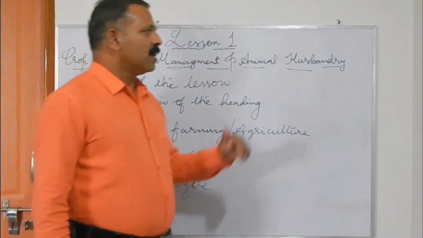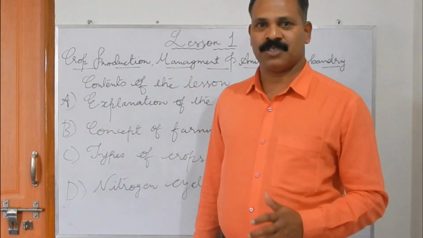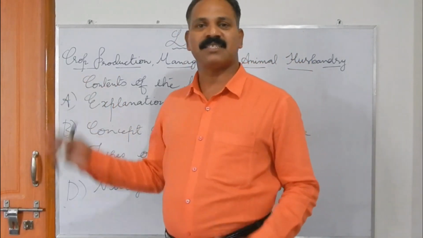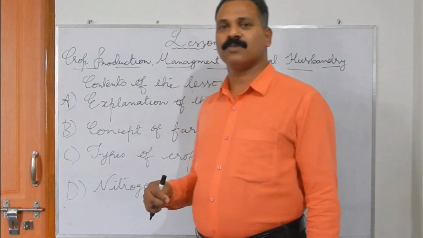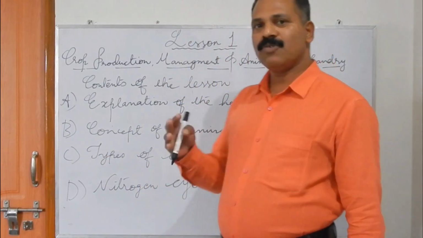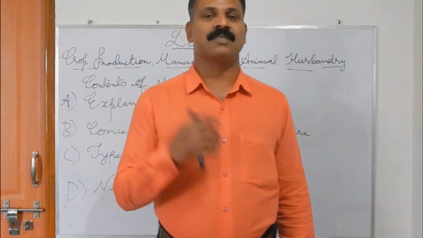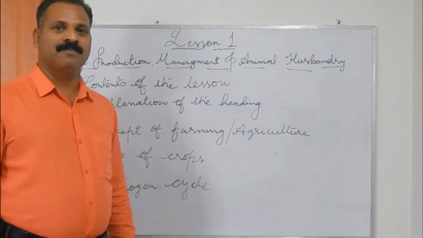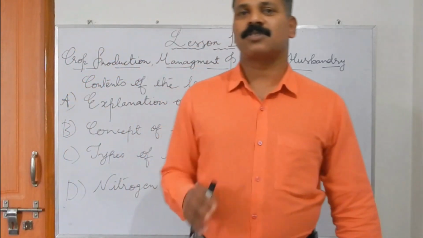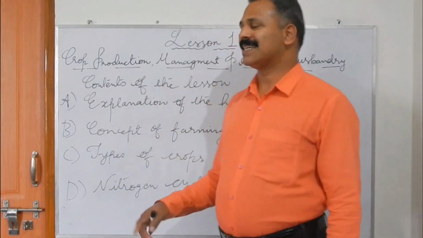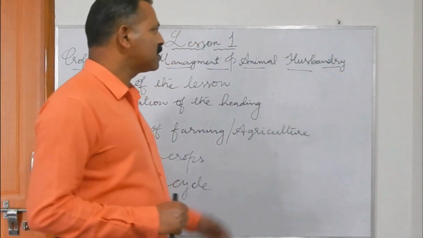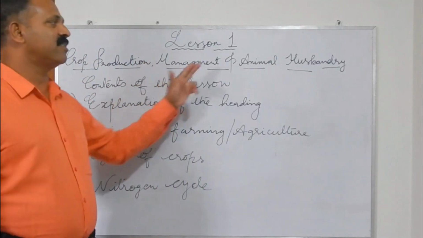Students, human beings, people of any profession, any nature, any background, we know that food is a basic need. We all need food for our survival. And have you ever thought where this food comes from? How do we get this foodstuff? The only ultimate source for all our food is farming, the agricultural field. This is why the chapter is very important, that we must know how we get this food.